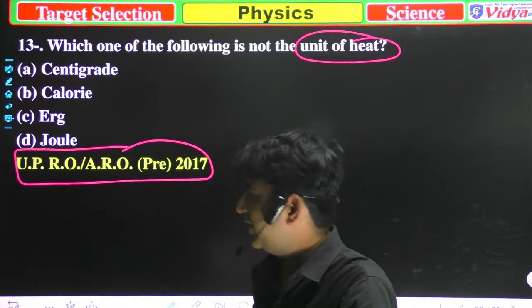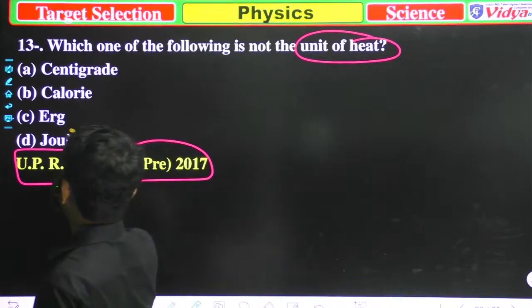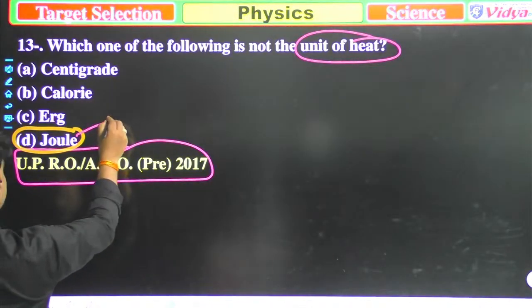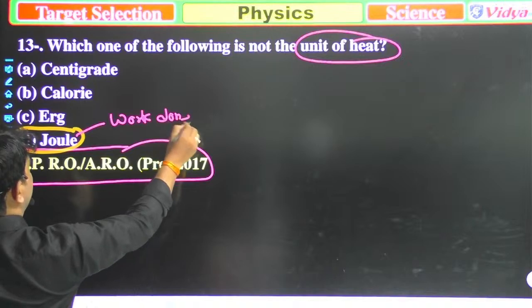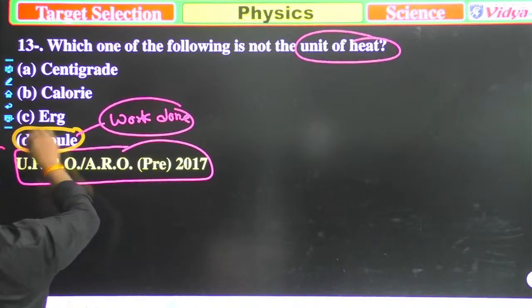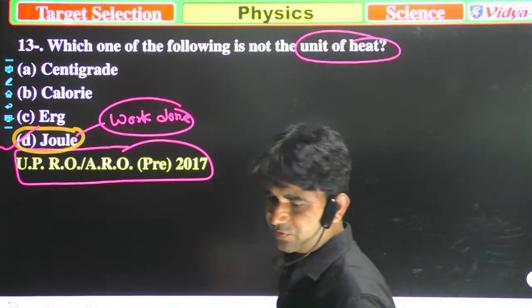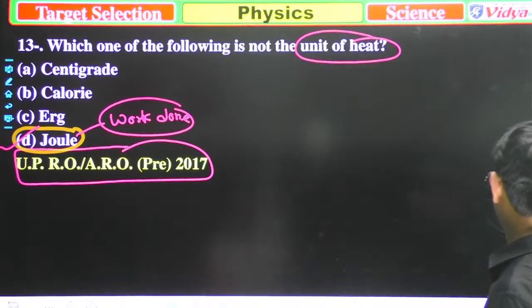Savannah says D. Well done, Savannah, because joule is the unit of work done. So now Savannah, you should again clap for yourself, because you are right. Okay. Now we'll move to the next question.